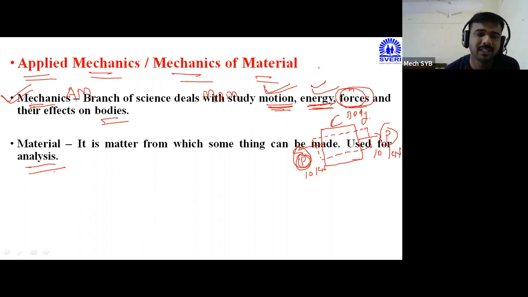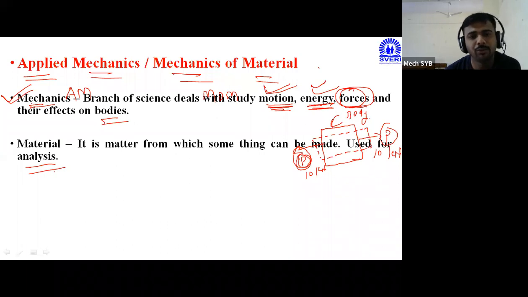वेगवेगळे components असतात. Some components are made by plastic, some components are made by fiber, some components are made by the cast iron, some components are made by the stainless steel, some components are made by the gray cast iron. So number of materials are there. That number of materials are used in some of the application as per the requirement.